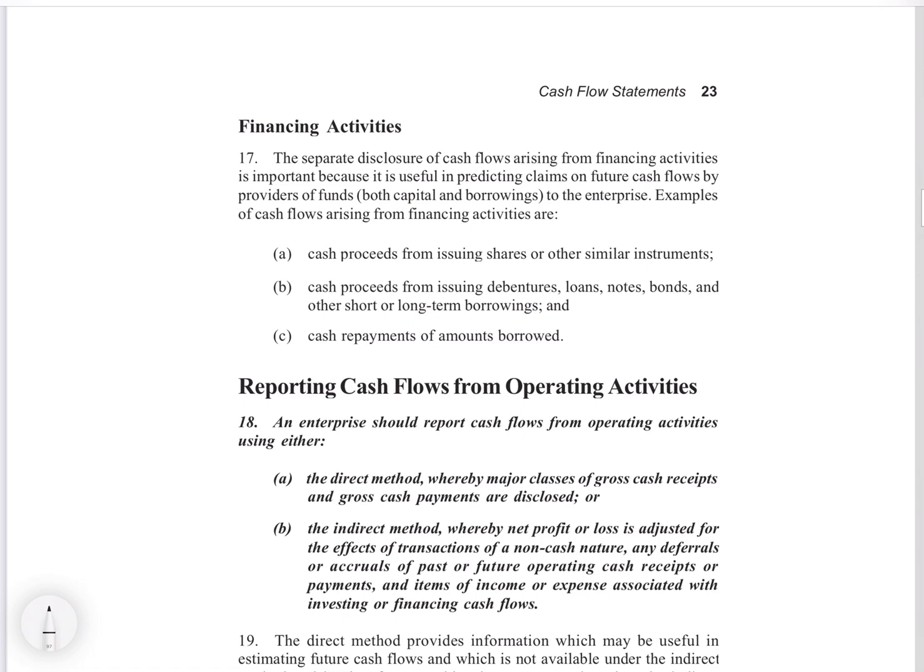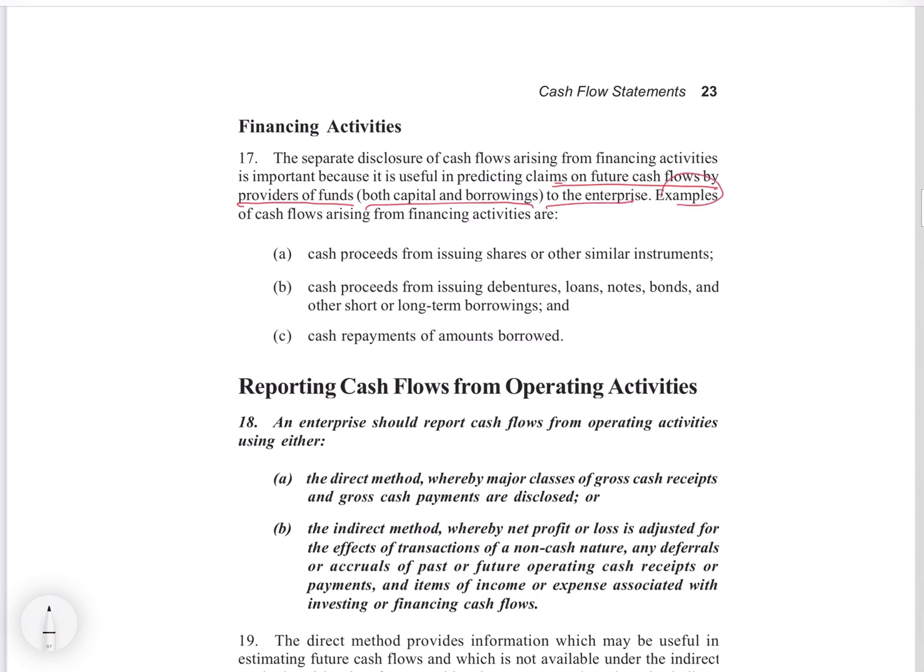But if it is any other business which is doing such activities of lending and borrowing for supplementing their normal course of business, then it becomes their financing activity. The financing activities are useful in predicting claims on future cash flows by providers of funds, both capital and borrowings, to the enterprise.